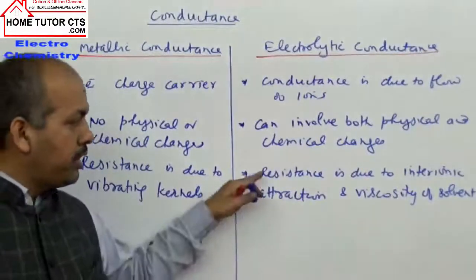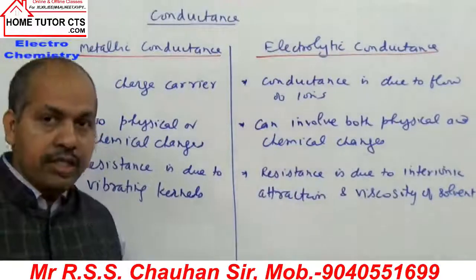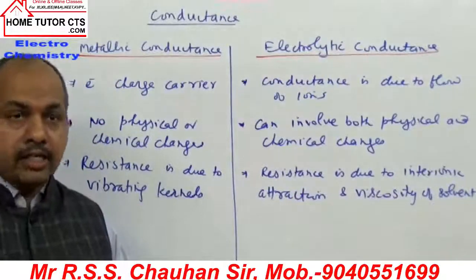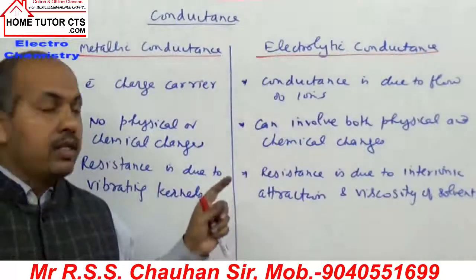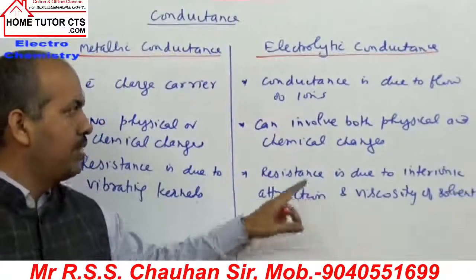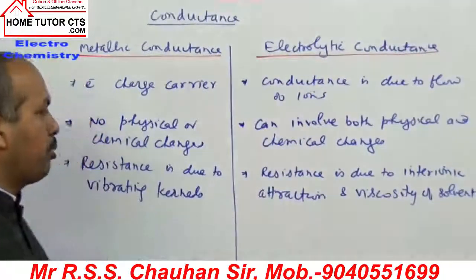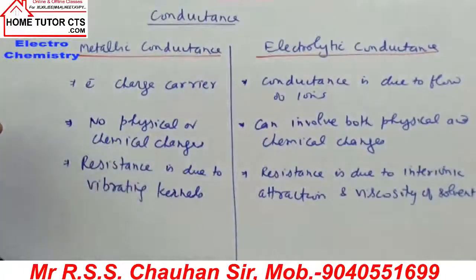What is resistance? One by conductance is resistance; the reciprocal of resistance is conductance, we can think that way.